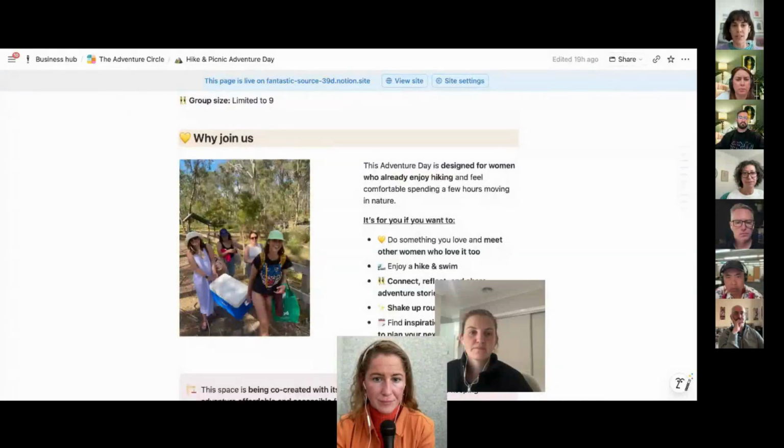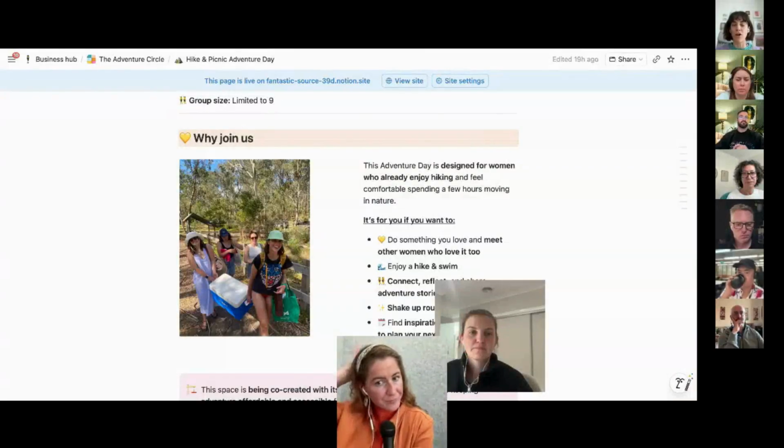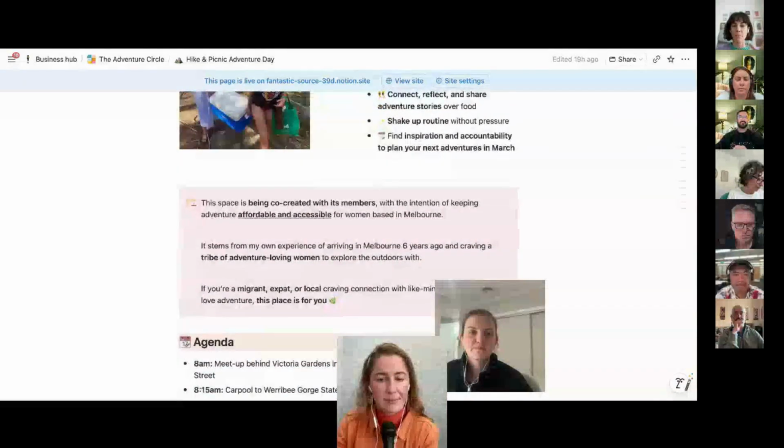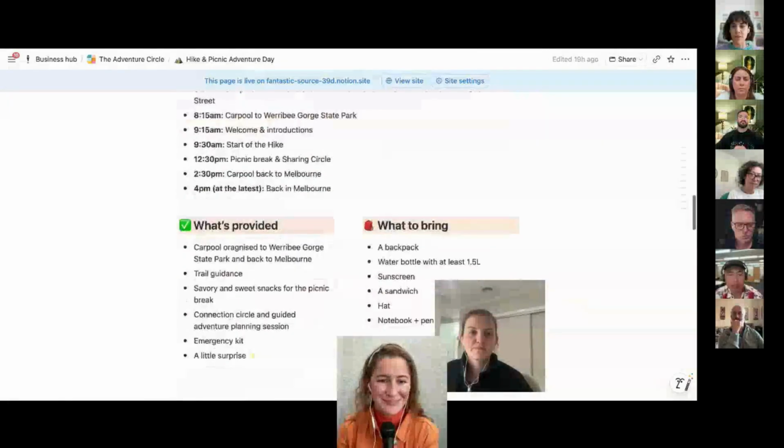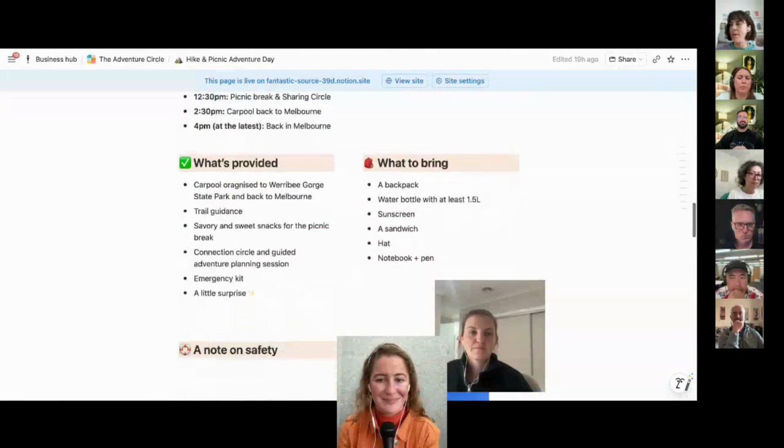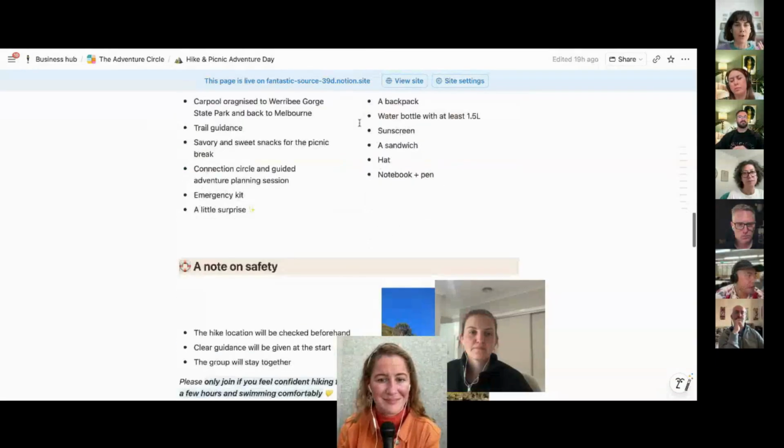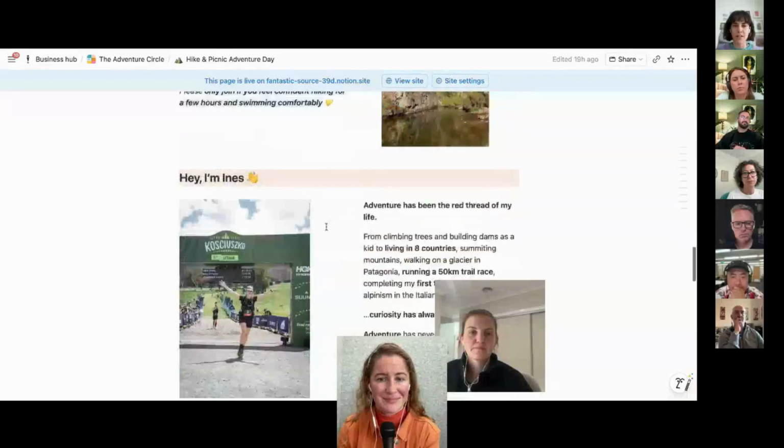What I love with Notion is that you don't need to have perfect branding for it. It's already looking nice. If you just add a bit of color, some emojis, you can break up the blocks like I've done this way to create different columns. So that made it super easy for me to share some information.